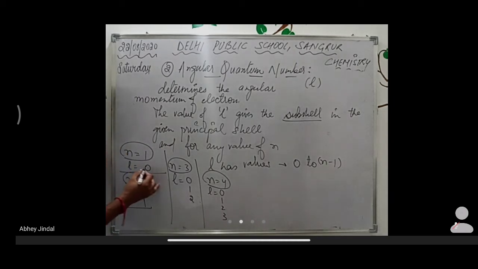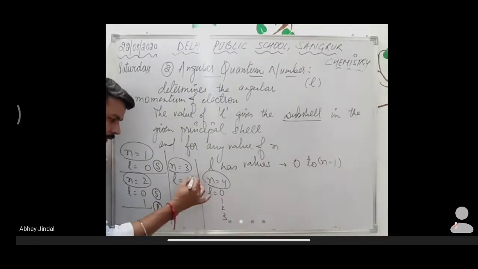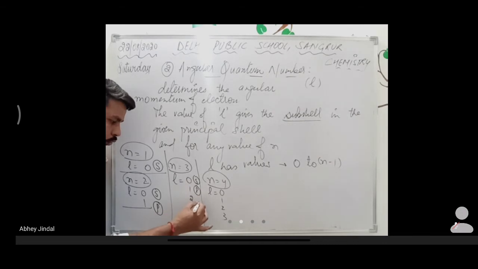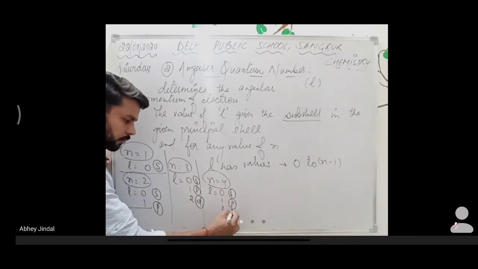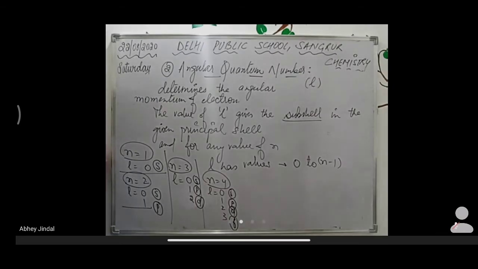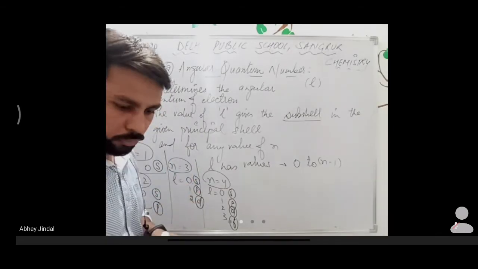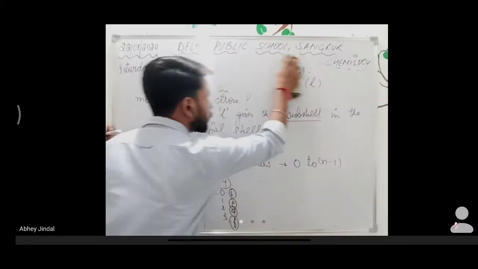And if the value of L is 0, the scientists have named the subshell the S subshell. Okay? If the value of L is 1, it is named the P subshell; for 0 it is S, for 1 it is P, for 2 it is the D subshell, and for 3 it is the F subshell. Understood? What I am going to tell you now is very interesting.